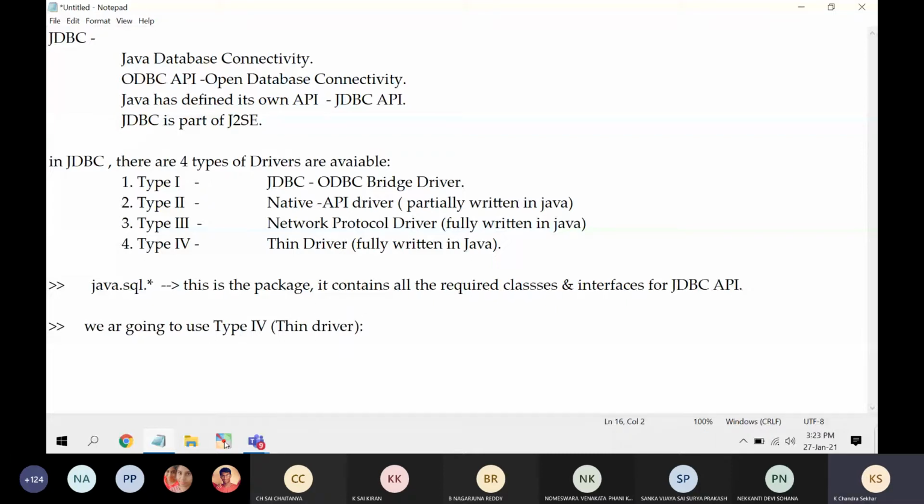Let me talk about a few points regarding this thin driver. This thin driver converts all your JDBC calls directly into the vendor specific driver protocol. So what is happening here? We write our application in Java, but the database is totally different from Java. So this JDBC API type 4 driver, what is its role? Let me draw you one picture. Let me take the whiteboard.